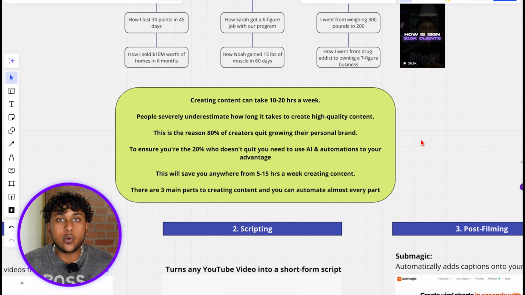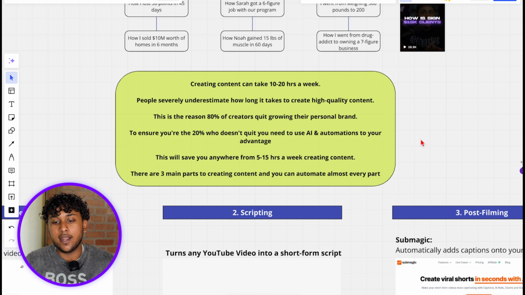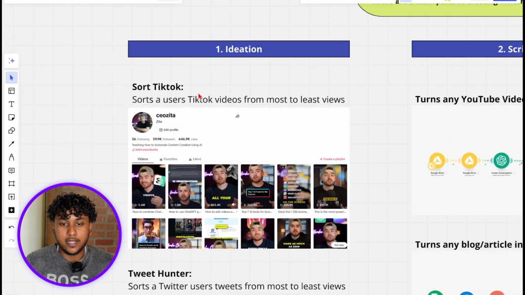You need to create high quality posts or else you're not going to be able to compete with everyone else, right? So to ensure you're the 20% who doesn't quit, you need to use AI and automations to your advantage. This will save you 5 to 15 hours a week creating content. And there are 3 main parts of creating content, and you can automate almost every part. So the first part right here is ideation.